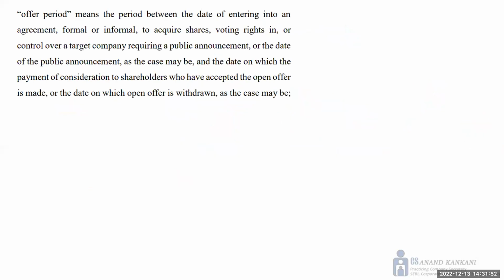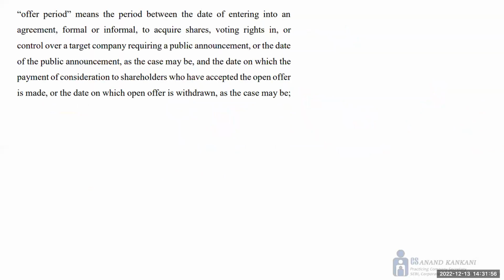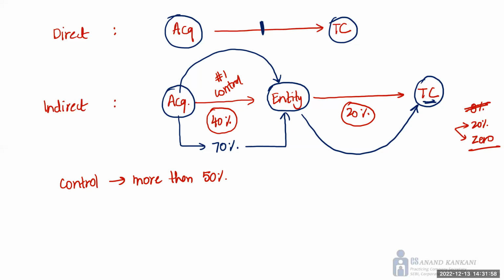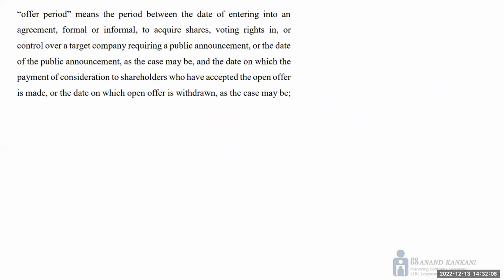Now, moving ahead with some of the definitions, I am straight away starting with the offer period, because a lot of the definitions I have already covered, like the definition of acquirer, the definition of control, the definition of shares. Shares I'm going to cover at a later stage. So just check this definition, the definition of offer period. Sometimes you may get this question in the exam.